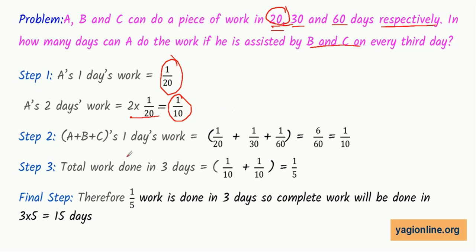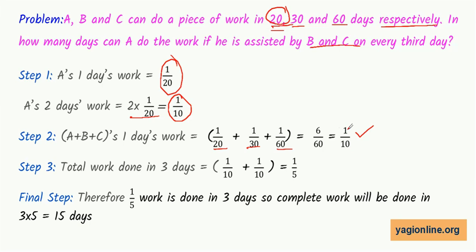Third day, because all three are doing together, so 1 by 20 plus 1 by 30 plus 1 by 60. You see the reciprocal process has been used here to find 1 day work of all three together, and it comes out to be 1 by 10. So on the third day 1 by 10th of the work has been completed.